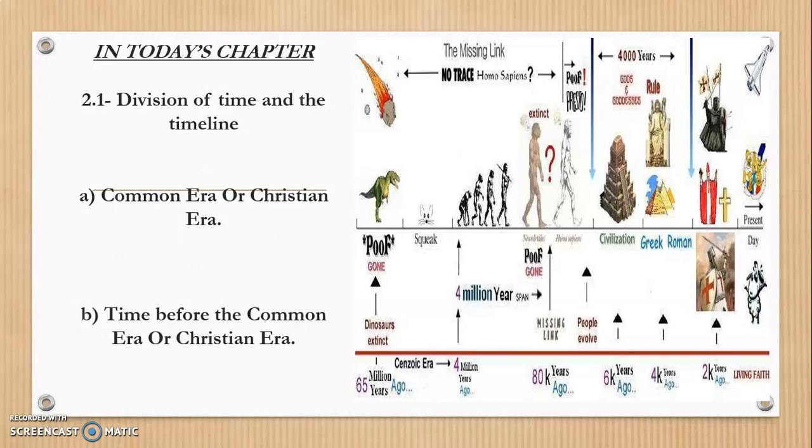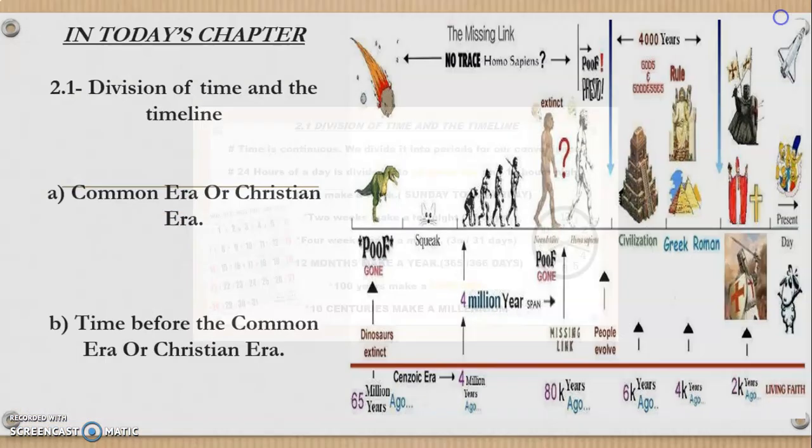These are few examples which are given. So let us begin with our first part, 2.1, division of time and the timeline, in which let us study first the subtopic Common Era or Christian Era.